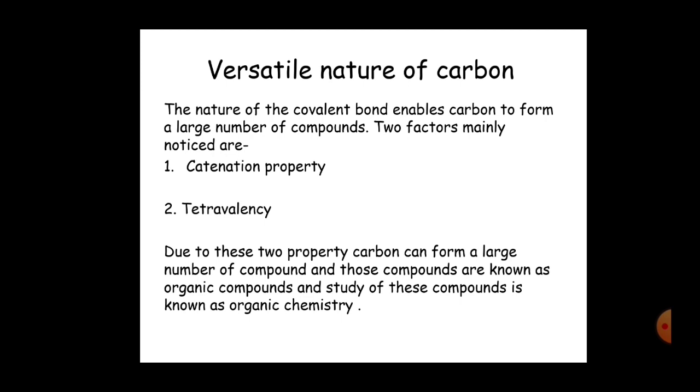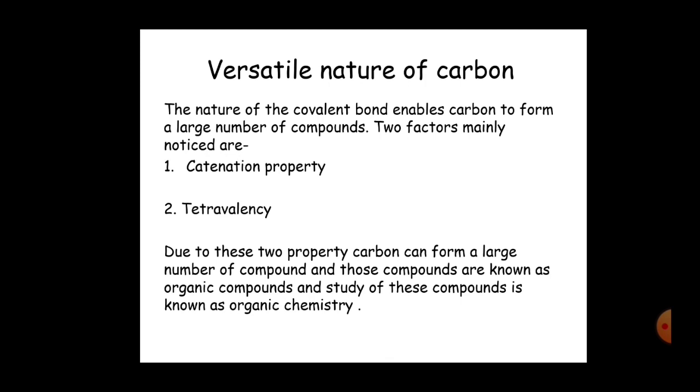One property is called catenation property and the other property is known as tetravalency. Because of catenation property, carbon can form bond with another carbon. Again that carbon will form bond with another carbon, and this way carbon will form long chains resulting in large numbers of compounds.